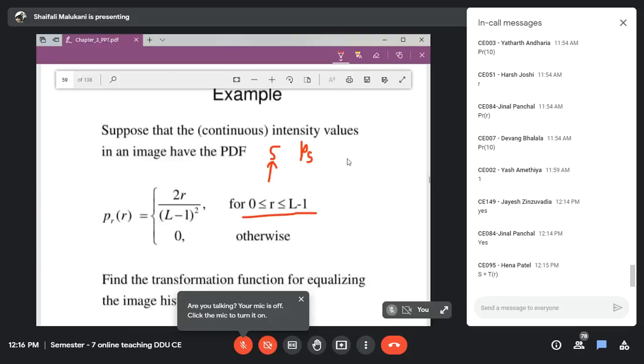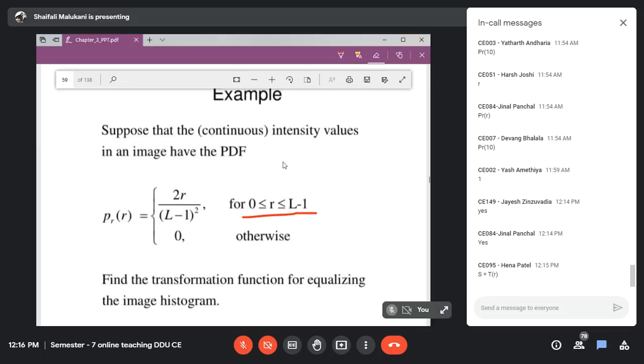So okay, let us do that. Let us calculate it. For S, what is the equation?